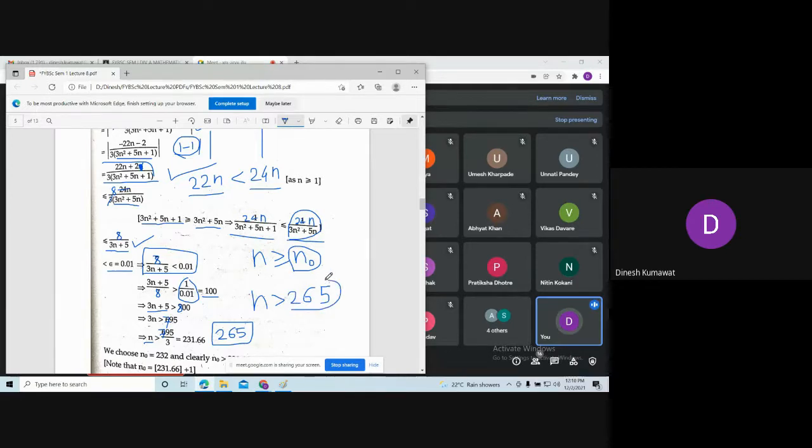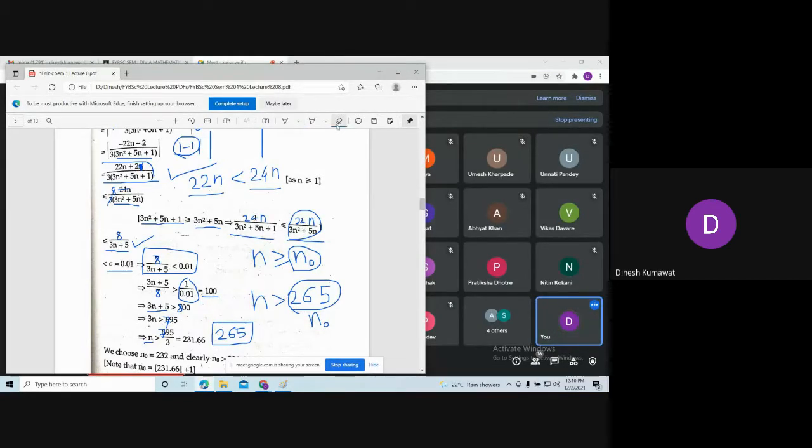Let me call this number n naught. Now tell me what is the difference between these two? There is no equality sign here, no equality symbol. Okay, that's why we can't just say this n naught to be 265.